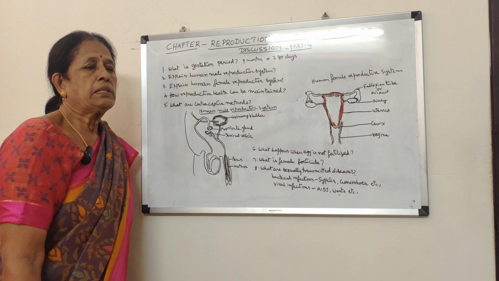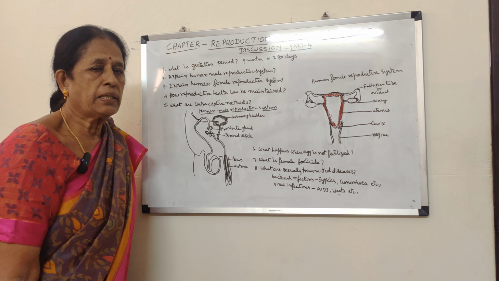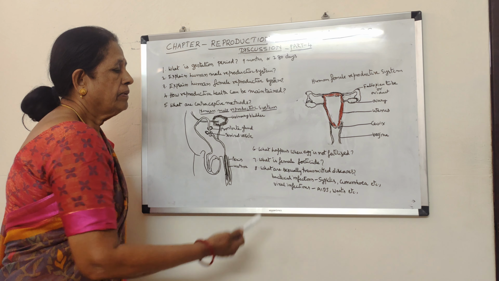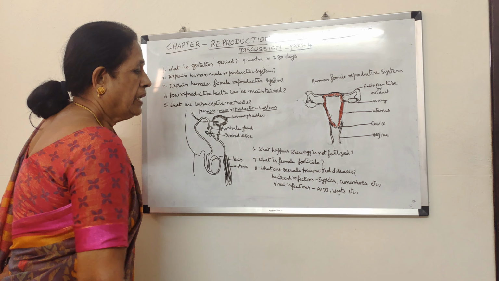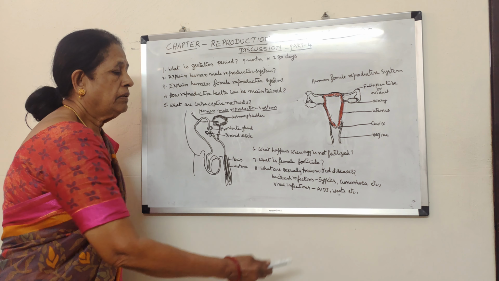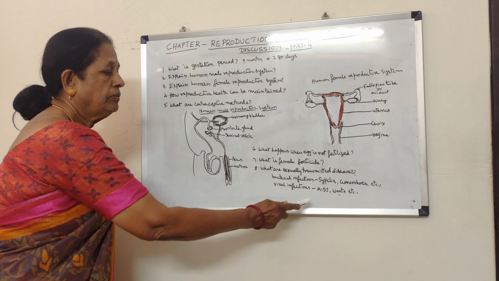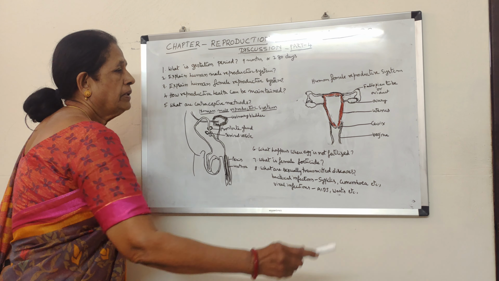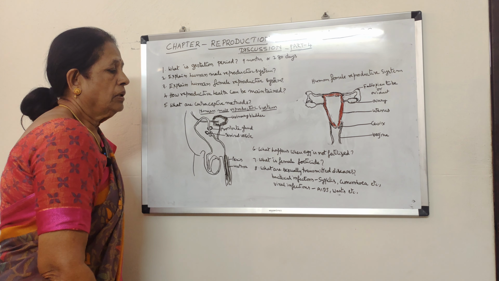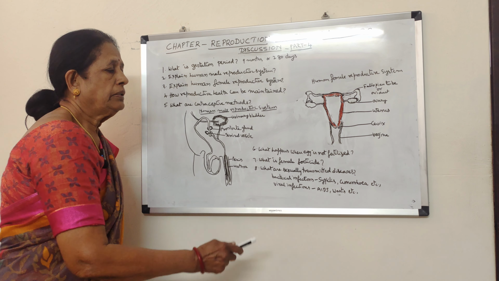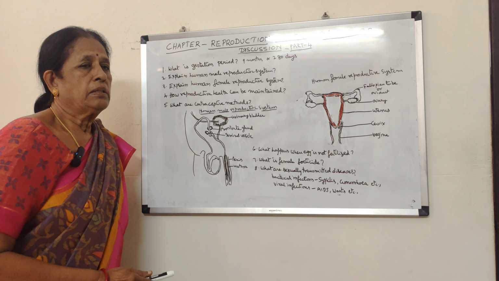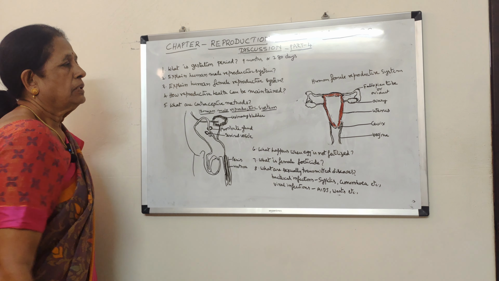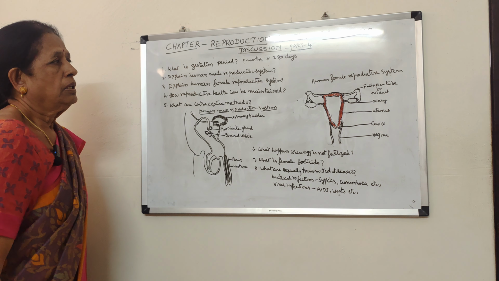Okay, and what are sexually transmitted diseases? That means when a person indulges in unsafe sexual activities, he will definitely come across certain diseases: bacterial infections like syphilis, gonorrhea, etc., and viral infections like AIDS, warts, etc. These are caused by viruses, and those are caused by bacteria. So it is very important to control this. That means we should not indulge in unsafe sexual activities. That is very important. So these are the main questions that come across in the reproductive system.